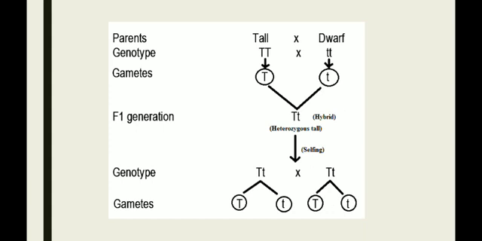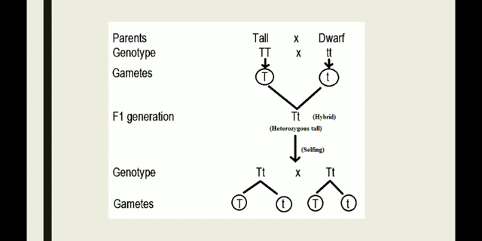After crossing, we get the F1 generation, the first filial generation. That is capital T, small t. The plants obtained are heterozygous tall, that is, hybrid. After the F1 generation, he selfed the F1 generation and then got the F2 generation. The F2 generation, see the phenotype.